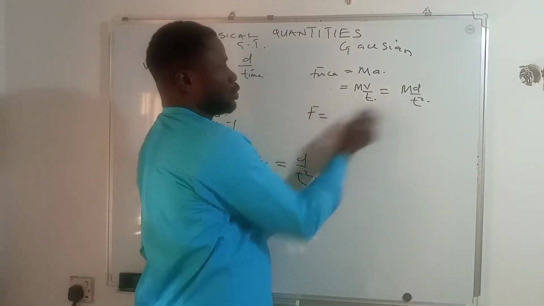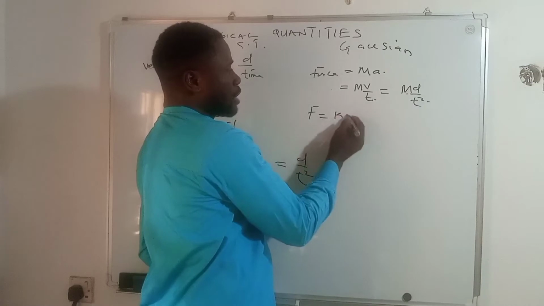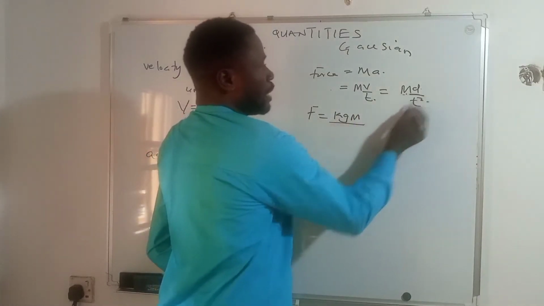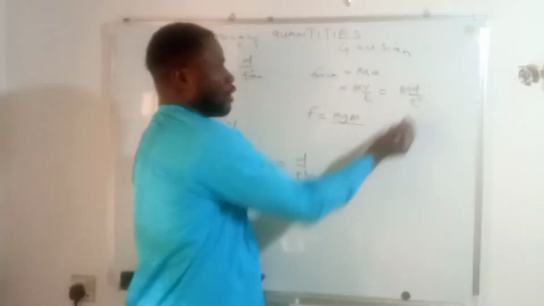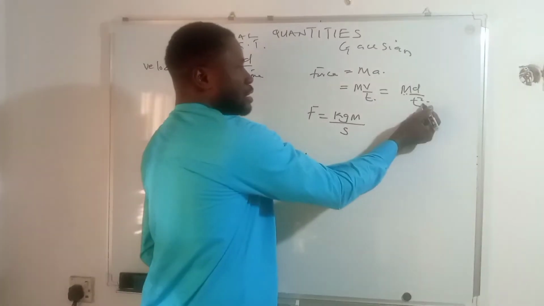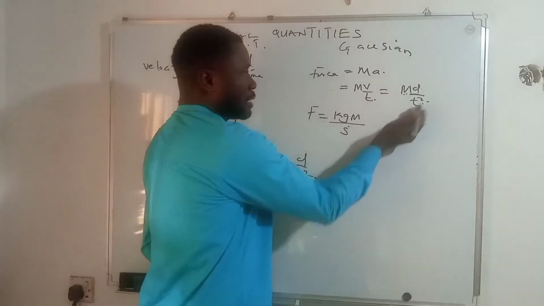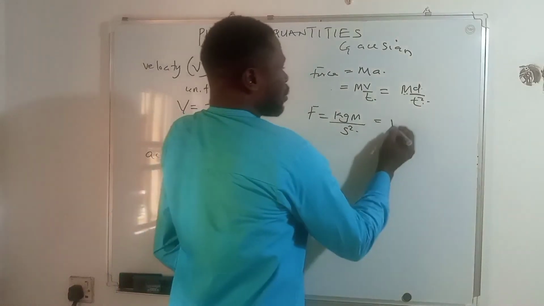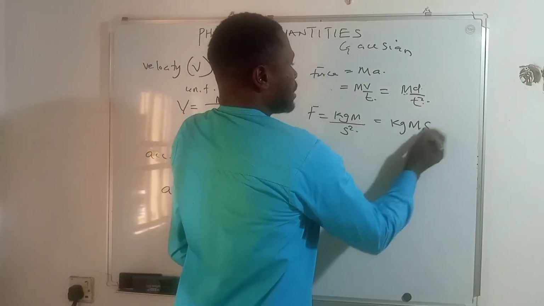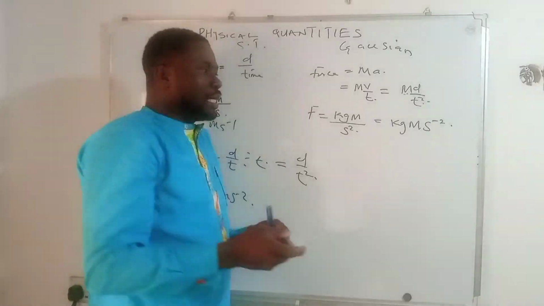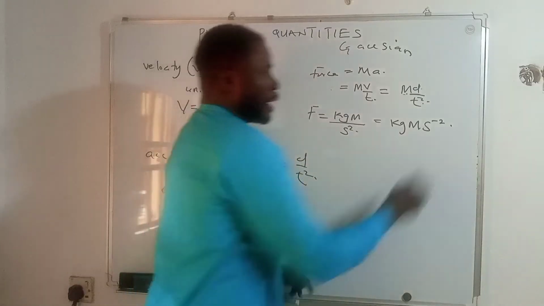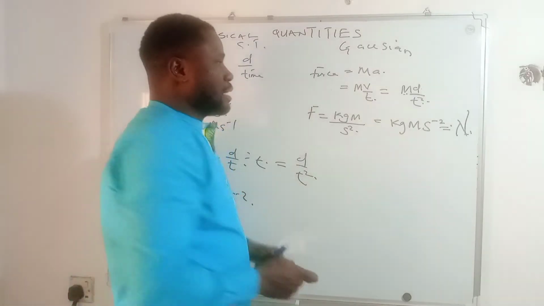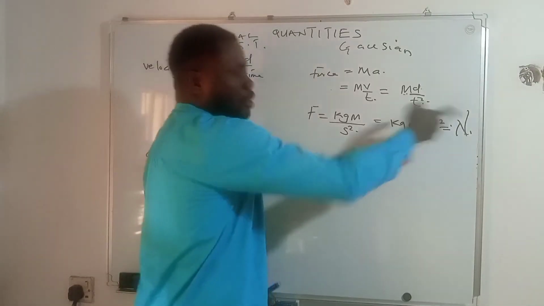At this point, we now begin to ask ourselves, what is the unit therefore for force? This will be equal to the unit of mass, which is kilogram, the unit of displacement, which is meter, all over, you follow the formula. The formula says divided by, and the unit of time, which is what? The second. And because the time is raised to power 2, this second has to be raised to power 2. Hence, this is equal to kilogram meter per second square. It is this kilogram meter per second square that every physics student calls Newton. That means Newton is simply kilogram meter per second square.